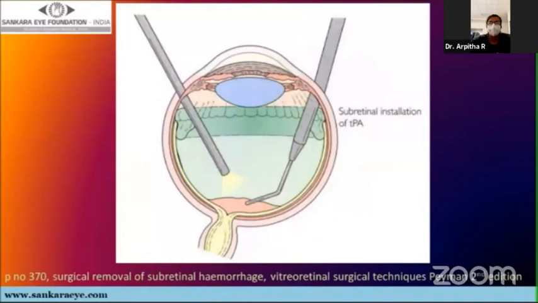In case of the 41 gauge needle, we inject the recombinant tissue plasminogen activator first, as the consensus is that it won't offer much resistance due to its small size and internal diameter. But on the contrary, it can cause an inadvertent large retinotomy due to its flexible nature. And also, the resistance offered for the subretinal injection is higher, causing efflux of the injected drug into the vitreous cavity, decreasing its availability in the subretinal space.